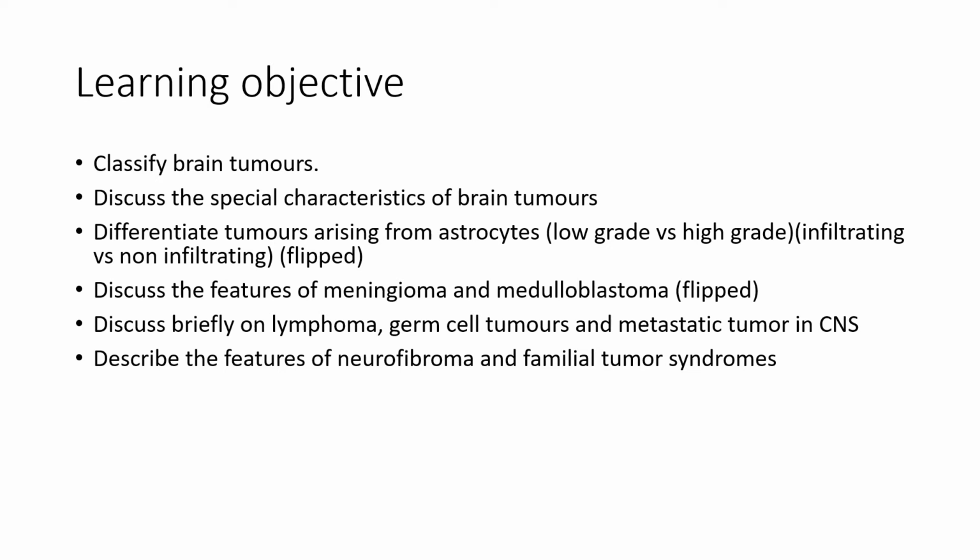In this lesson, we are going to classify the brain tumors, discuss the special characteristics of brain tumors, and differentiate tumors arising from astrocytes, whether they are low grade or high grade, whether they are infiltrating or non-infiltrating. We will discuss the features of meningioma and medulloblastoma, and discuss briefly lymphoma, germ cell tumors, and metastatic tumors in the central nervous system. And we're going to look at the peripheral nervous system tumors, which are neurofibromas and familial tumor syndromes.